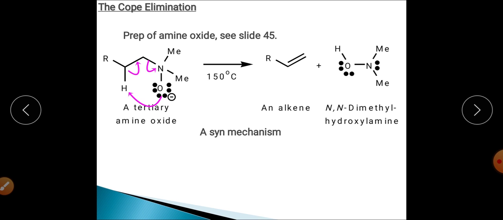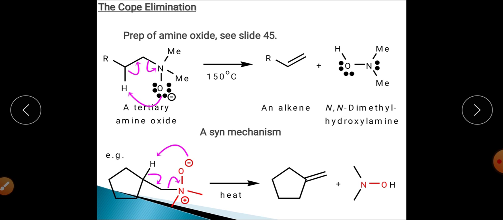There are some more reactions of these particular amines if we are particularly concerned about that. This reaction is the Cope elimination reaction, and in the Cope elimination reaction you can see that this is a reaction of an amine oxide, which you have synthesized by the oxidation method, right?